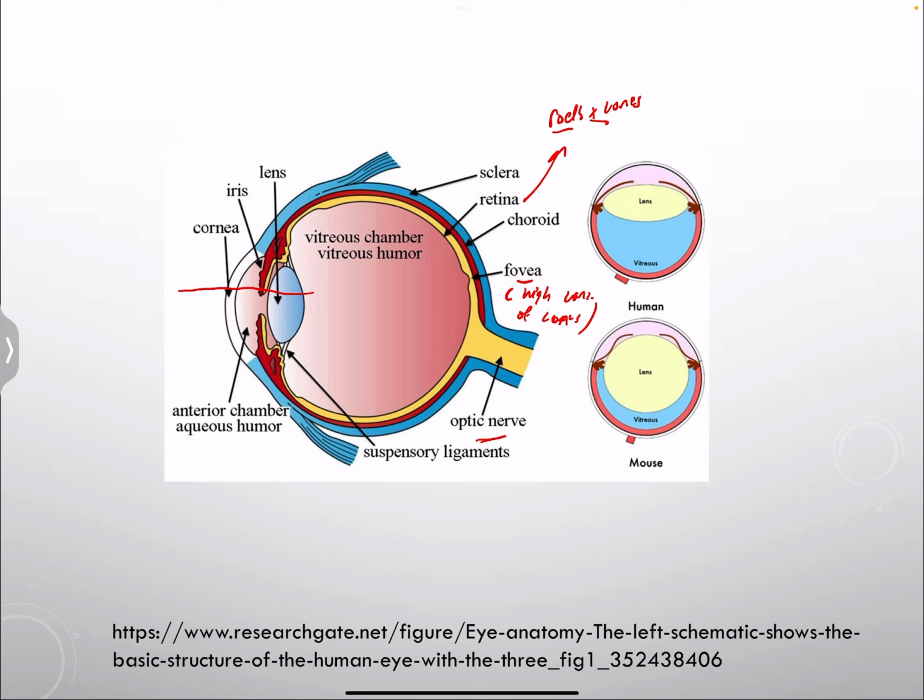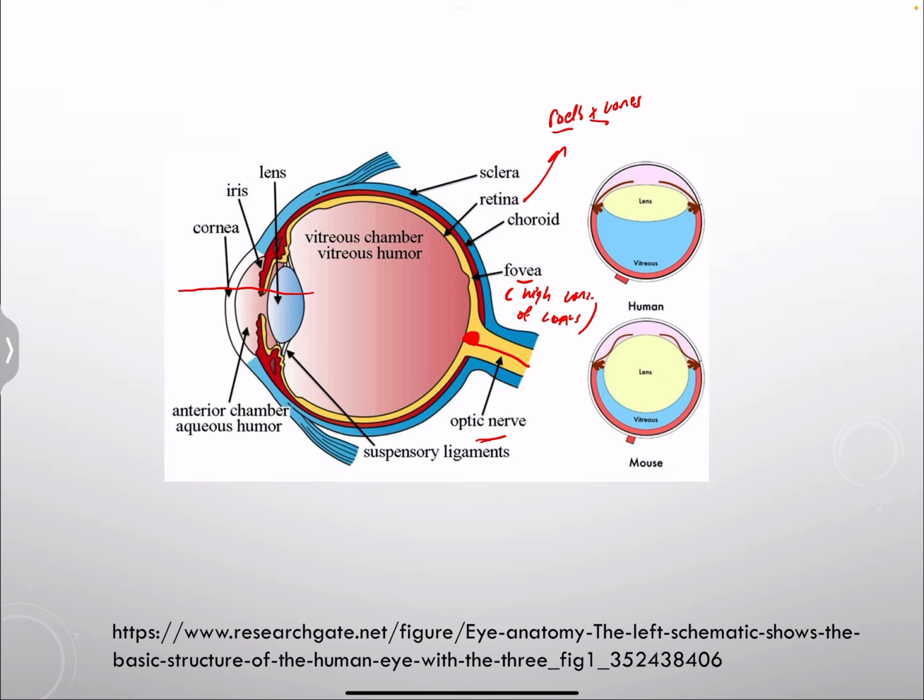Now you also have something called the blind spot, which is not shown here on the diagram. However, the blind spot is the region of the retina where the optic nerve leaves the eye. So here the optic nerve leaves the eye, so here we're going to have the blind spot. And of course, why do we call it the blind spot? Because no light sensitive receptors are found in this region. So any light that falls on this region cannot be detected because we do not have receptors to be able to detect this light.